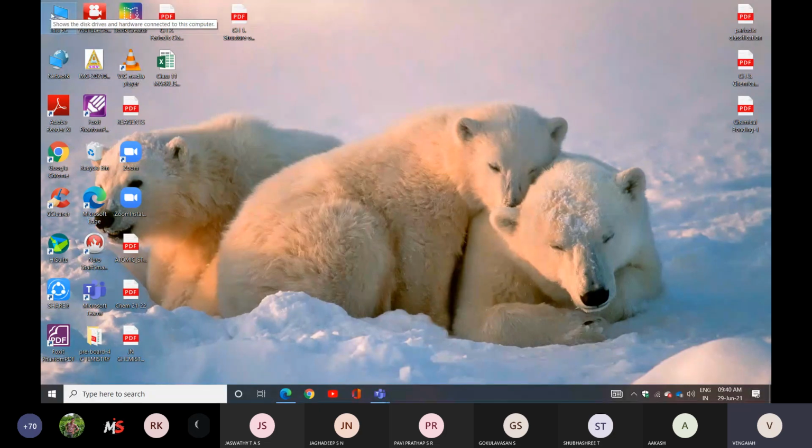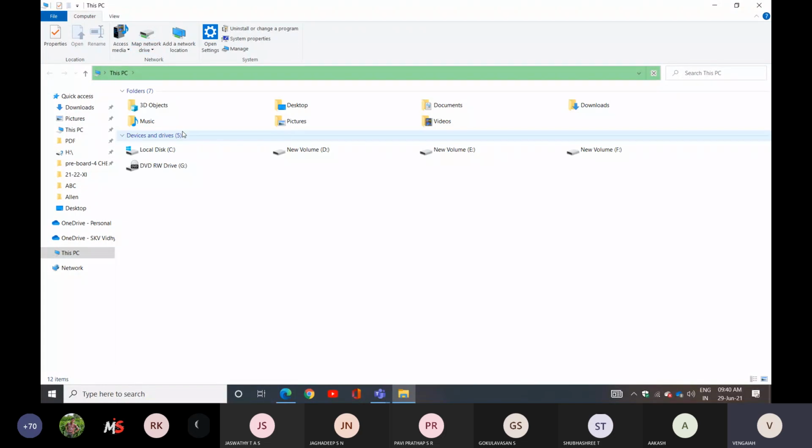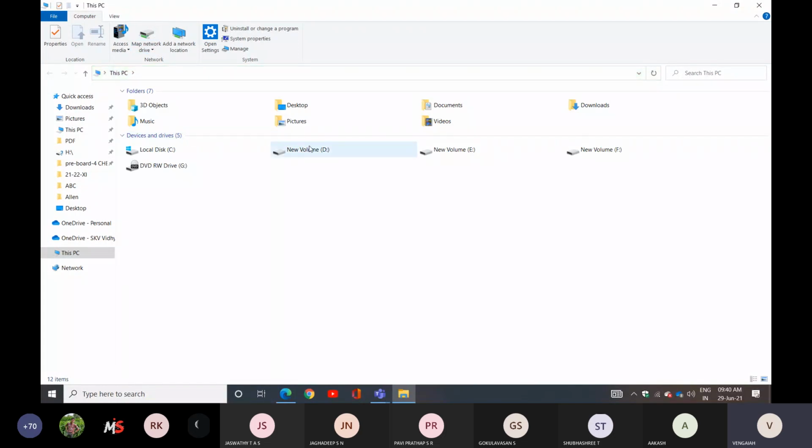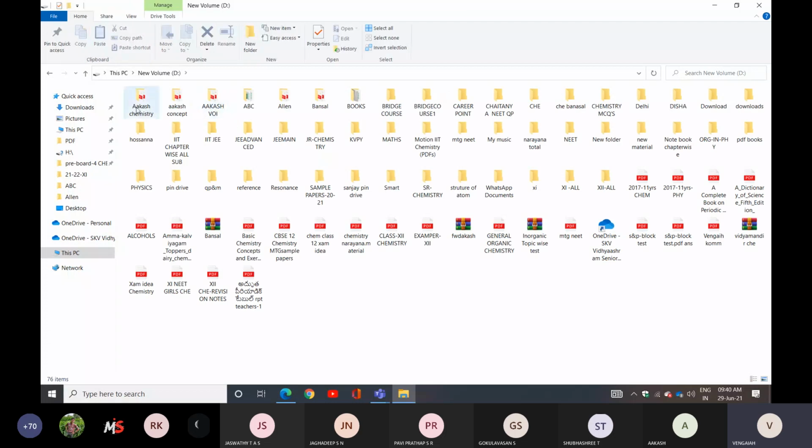Important concept. They will give one compound and you have to draw the structure. How can we draw the structure? We have some rules, and depending on the rules we will draw the structure. Okay? Again, I will repeat those points.